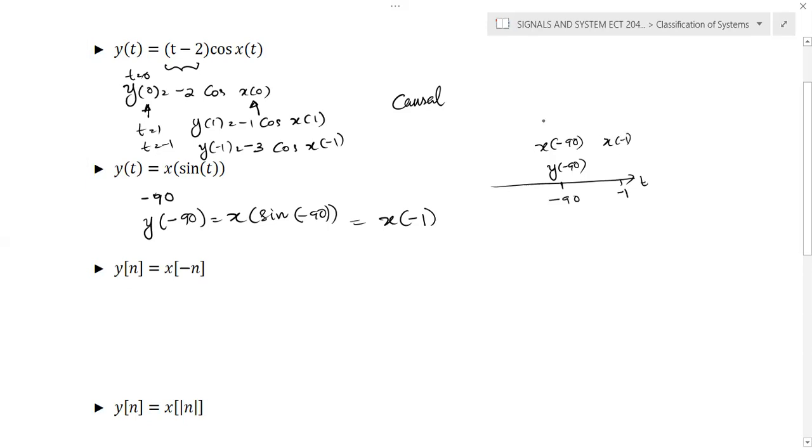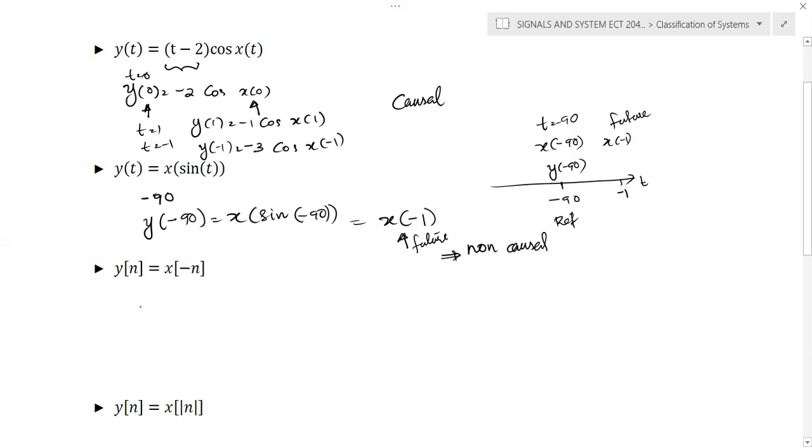With respect to t equal to minus 90, this x of minus 1 is a future value, since minus 1 is higher. So we can conclude that the given system depends on the future value, and it is a non-causal system.